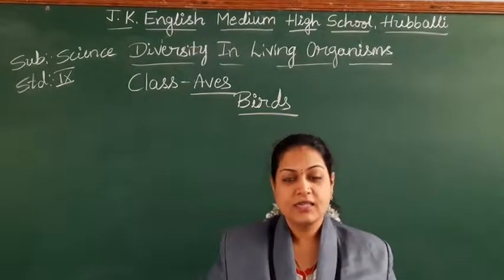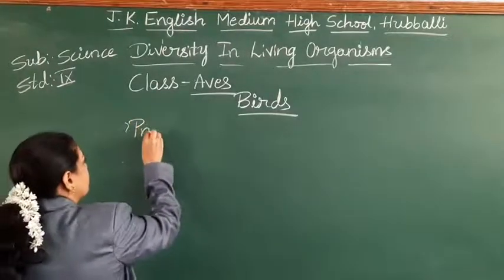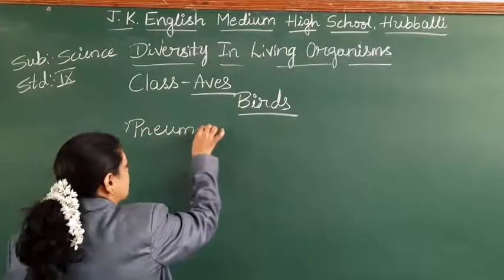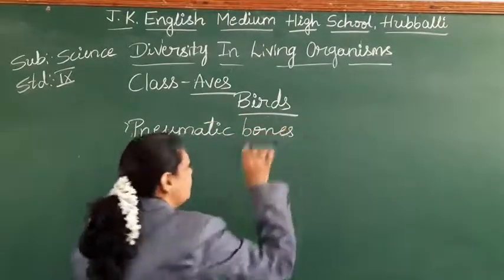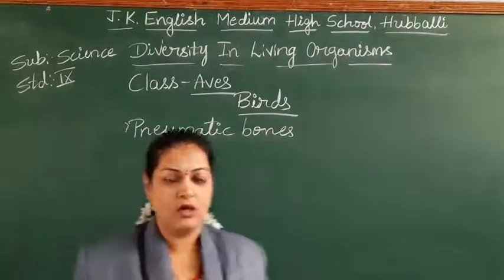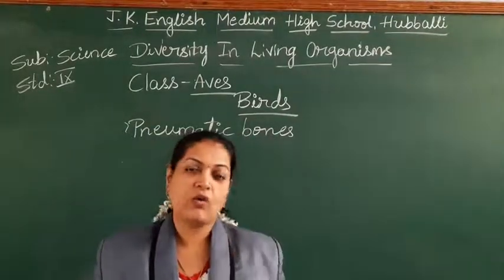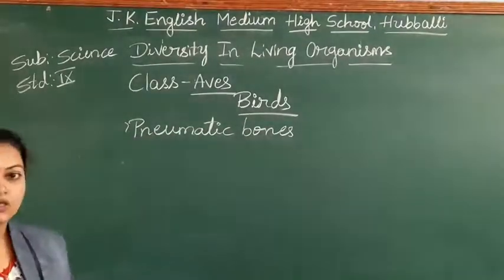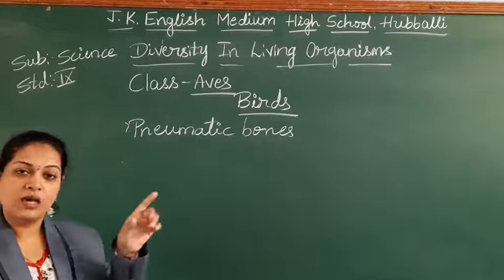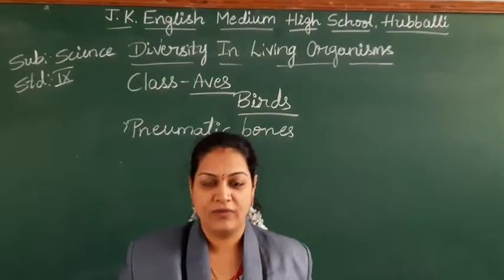This speciality of the bones is called pneumatic bones. Bones are not heavy like in our body. The bones are very light in weight because they are hollow. That type of bones are called pneumatic bones, and these pneumatic bones are responsible for making the body of the birds lightweight.